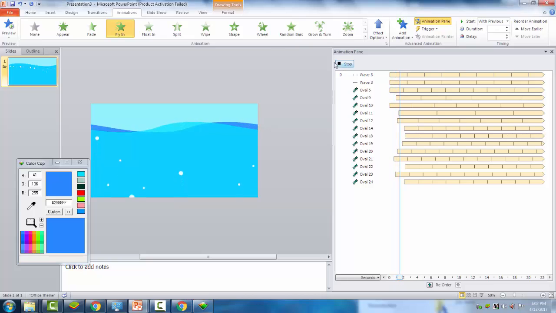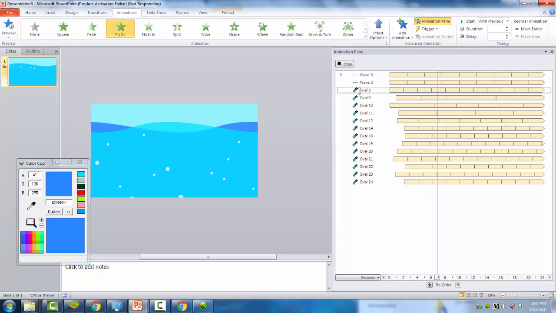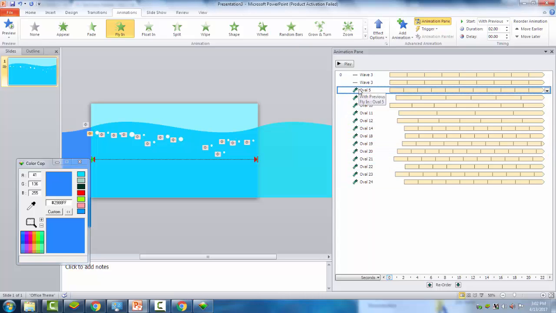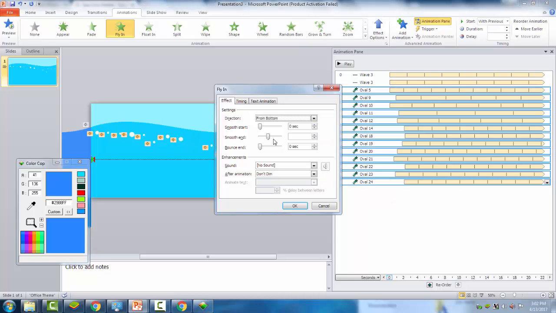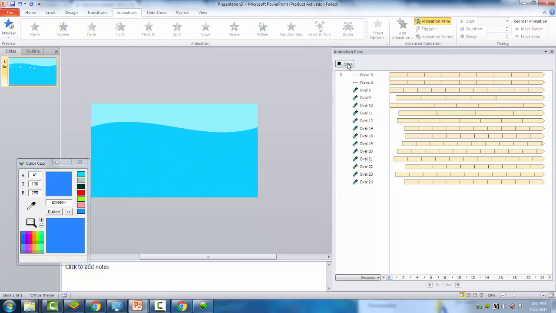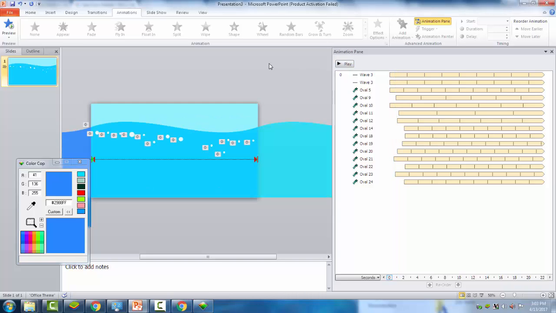I will make it, yeah, there. What if I remove the smooth end? More authentic.